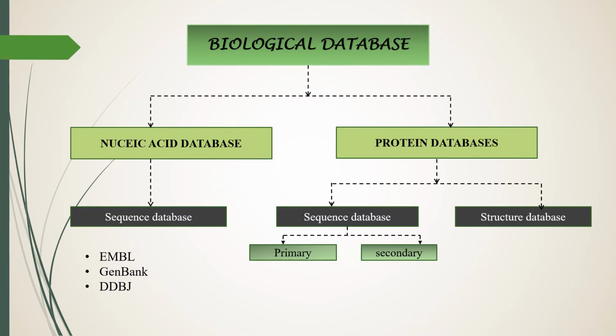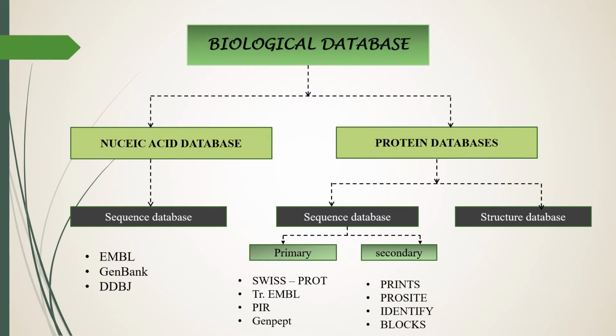In the case of primary protein sequence databases, examples are SwissProt, TrEMBL, PIR, GenPept. Here, information about primary protein sequence data is available.